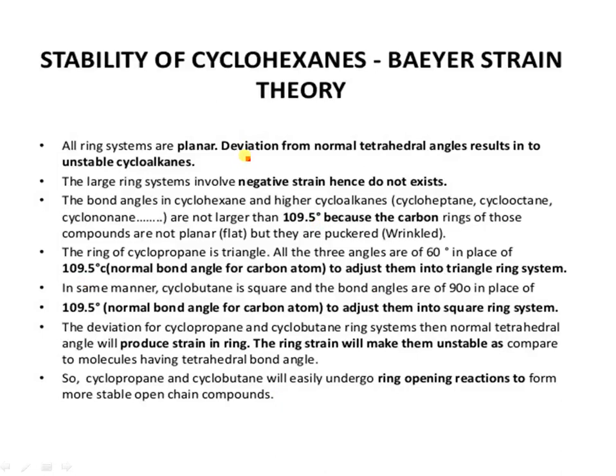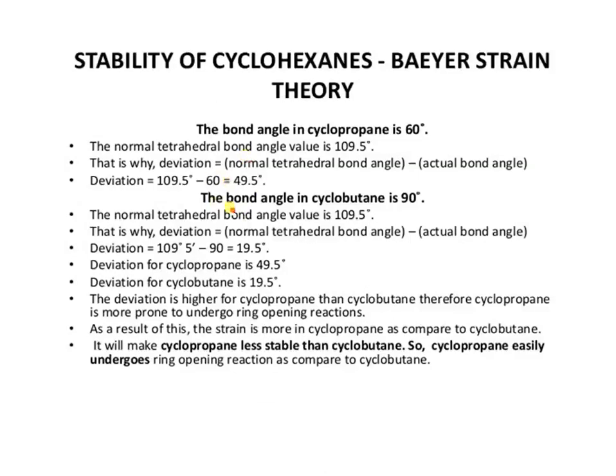Baeyer thought that the cyclopropane and cyclobutane ring systems are unstable due to the presence of angle strain in their molecules. It is because of this angle strain that these ring systems have a tendency to open the ring so that angle strain is relieved. So angle strain is equal to the tetrahedral angle minus the internal angle.